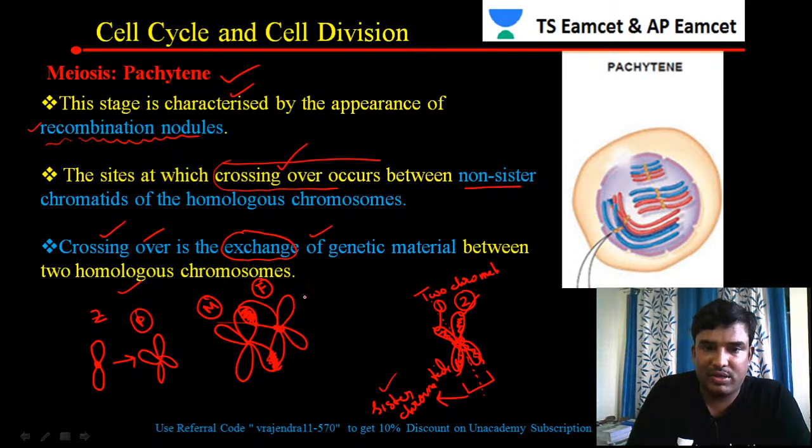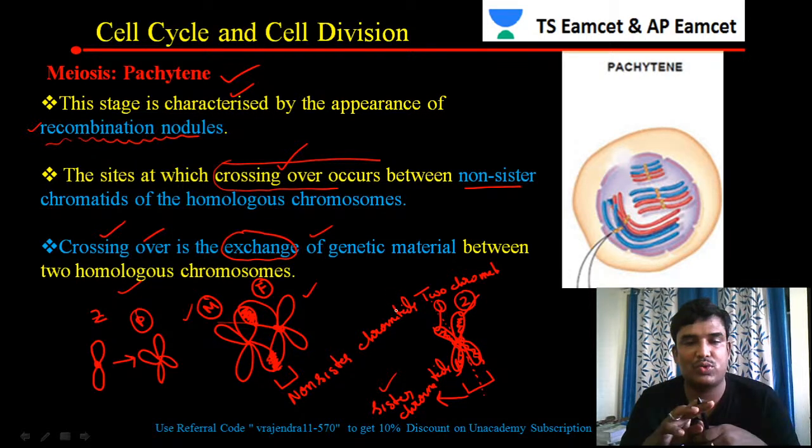Here, this is a different chromosome from the father, and this is a different chromosome from the mother. The exchange of genetic material is taking place between one chromatid of the mother and the other chromatid of the father. Those two chromatids are called non-sister chromatids. So you have to remember this.